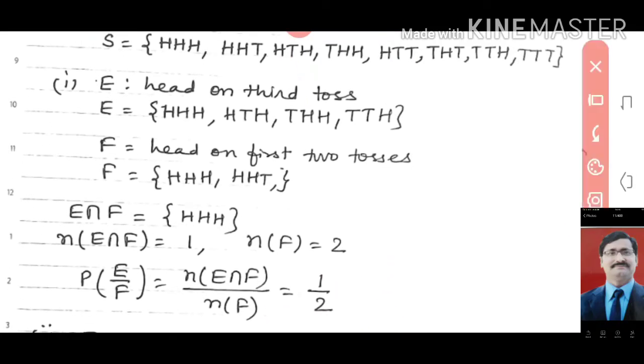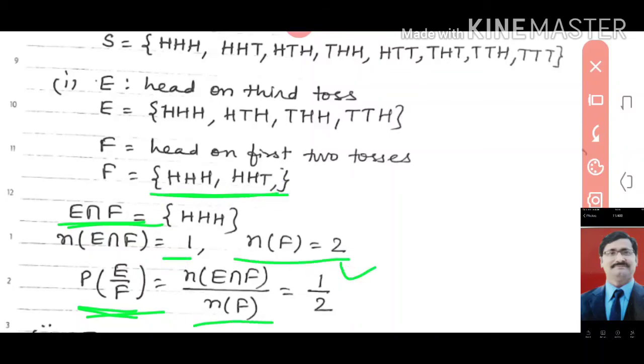Now look here, the formula I already gave you: P(E|F) is equal to n(E intersection F) upon n(F). n(E intersection F) means the number of elements in E intersection F. The number of elements in E intersection F is how many? 1. So you can write 1. And in F the number of elements is 2, so you can write 2. So what is P(E|F)? The probability of E upon F is 1 upon 2. This is very simple.